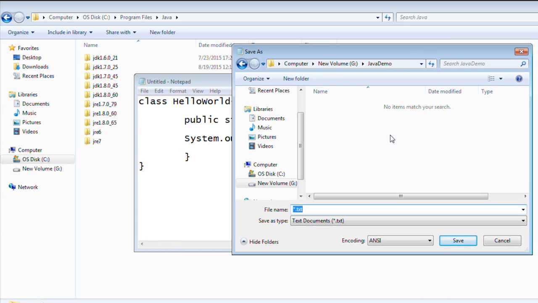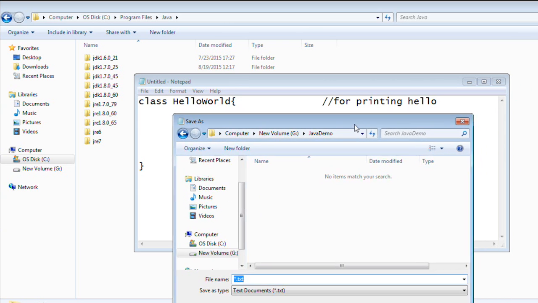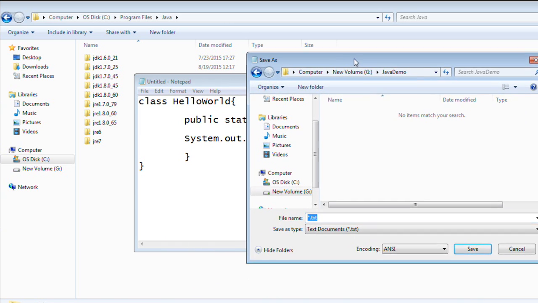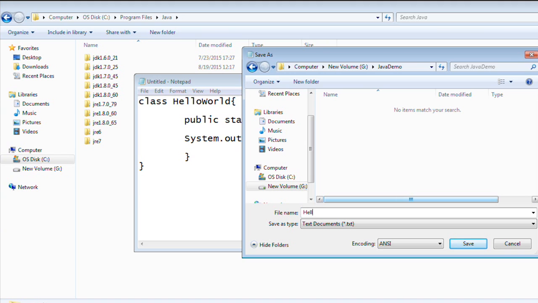I'll save this file as that of the class name. This is important. If you see my class name, the Java class name is HelloWorld. So you need to save this file with the same name, HelloWorld.java. The best practice is to put it inside double quotes, but look for the case sensitivity as well. So class name and the file name are the same. These are the best practices which we are talking about. And we are saving it inside G drive, that is inside Java demo. I'll save this file.